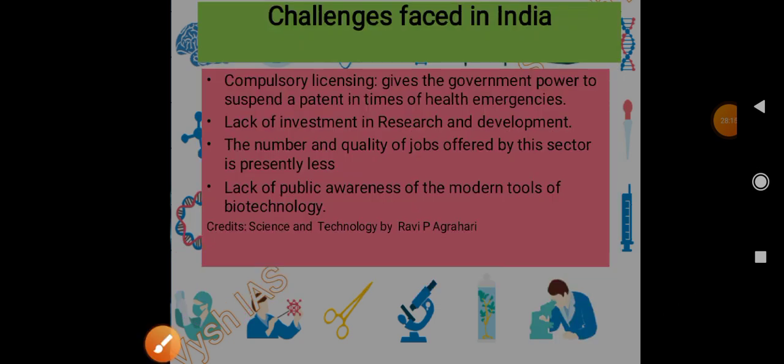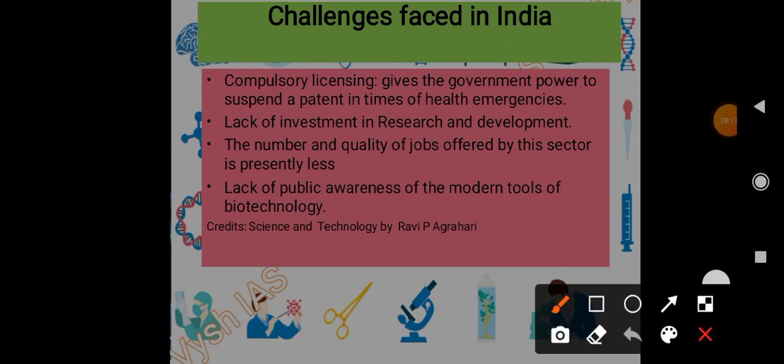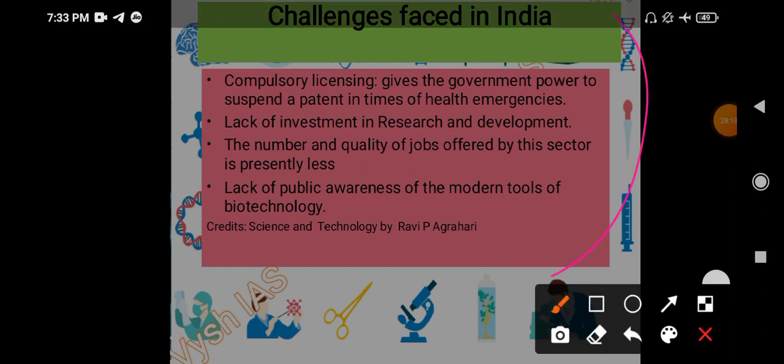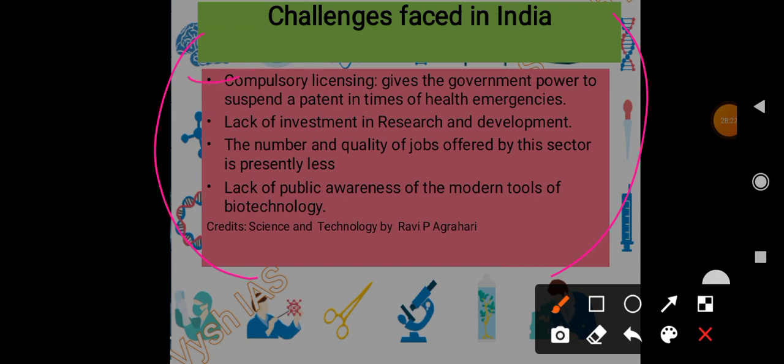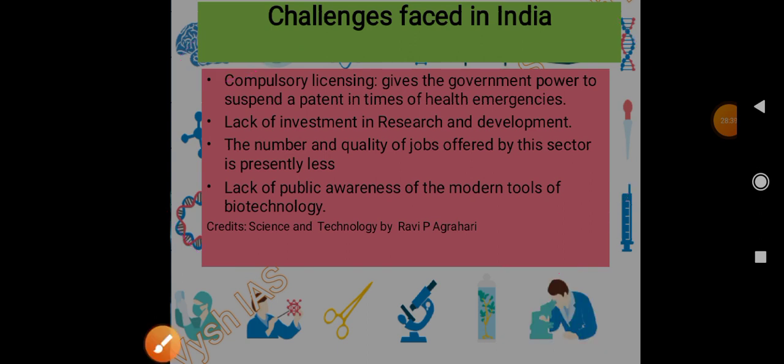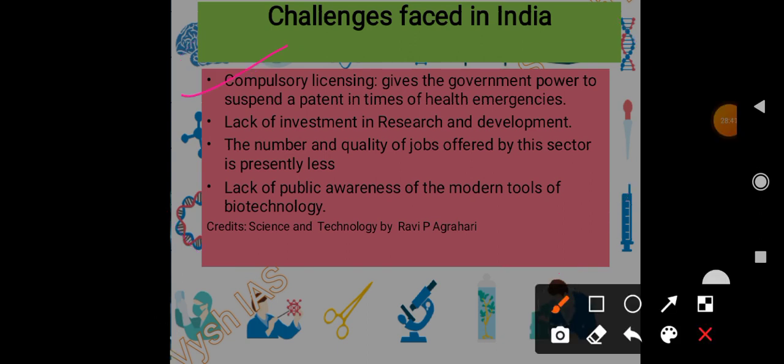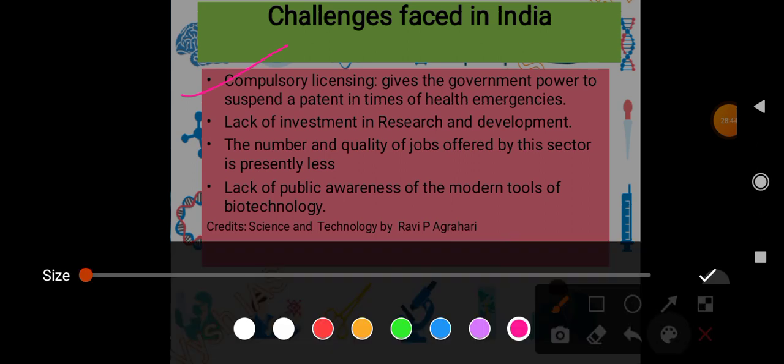Then what are the challenges faced by biotechnology in India as a whole? First of all, compulsory licensing. The government of India has the power to suspend a patent in times of health emergencies. Many pharma companies come up with drugs and, with small modifications, keep renewing their patents. So the government has given this provision of compulsory license, because of which those pharma companies have to give their formula.